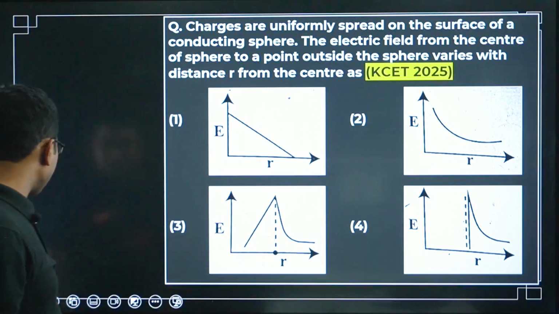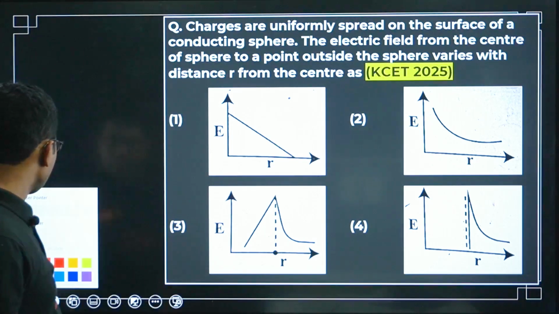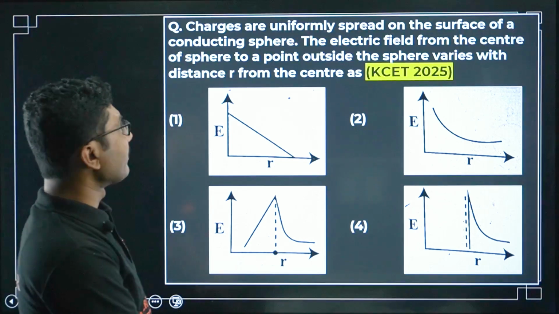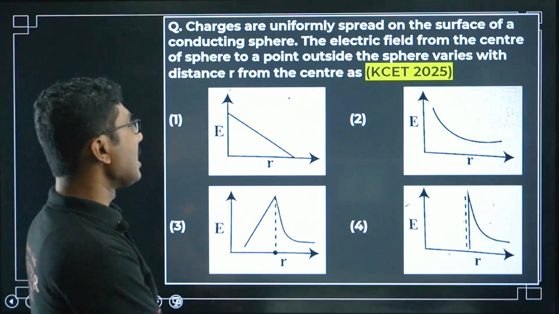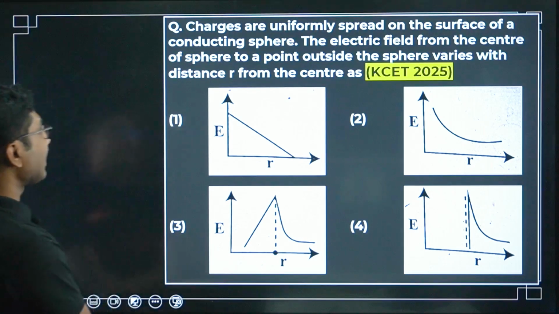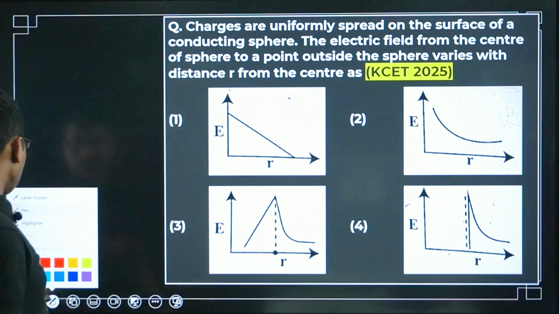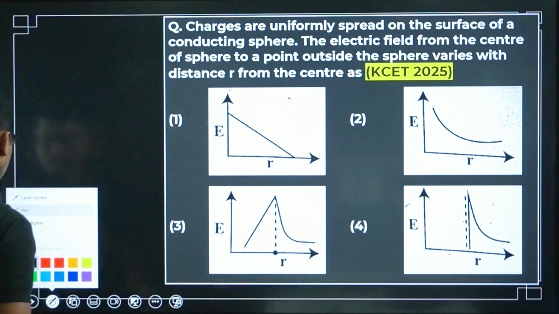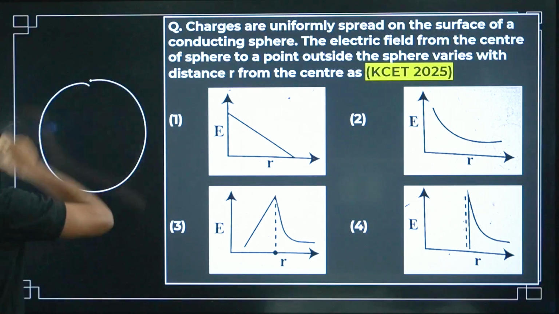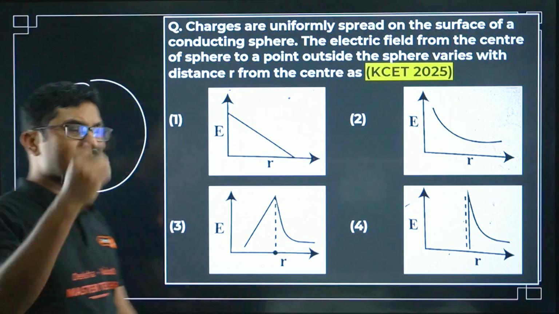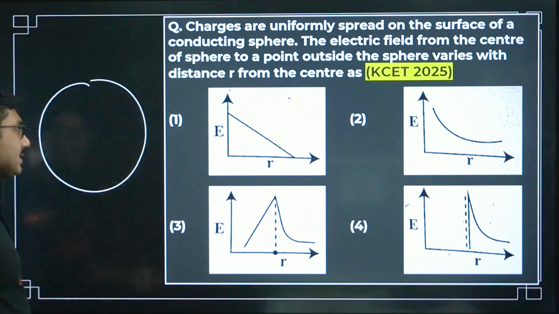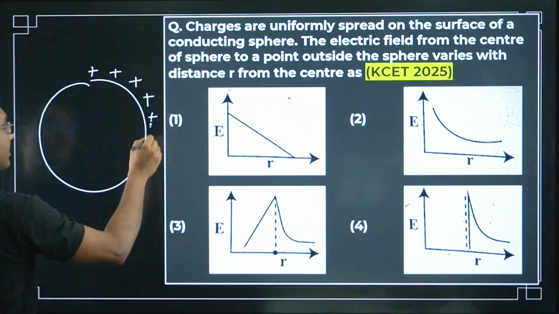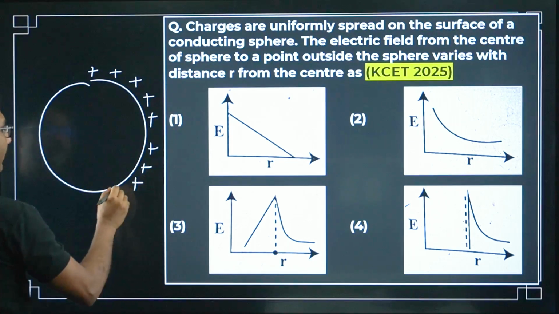The 2025 paper was relatively easier. Charges are uniformly spread on the surface of a conducting sphere. The electric field from the center of the sphere to a point outside the sphere. So we have a charged conducting sphere. What is the meaning of that? If you give a charge to a conducting sphere, I have discussed during my lecture. If you have missed that, you can go and check that out. So the charges will stay on the surface of the sphere.